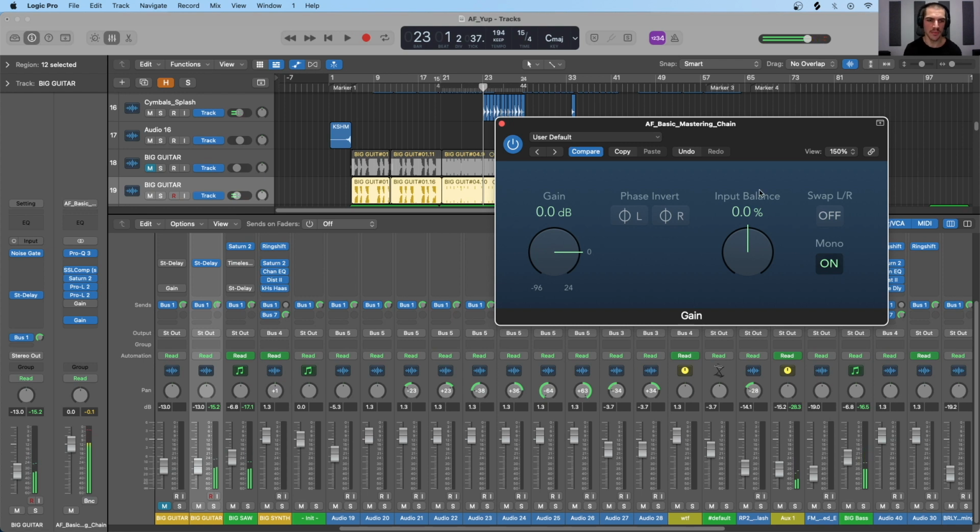Now when we collapse to mono, the guitar really disappears and gets thin in the mix. However, it sounds a lot bigger and fuller in the stereo mix. So once again, you'll have to find that out for yourself, whether the Haas effect is beneficial or not to certain tracks within the mix.